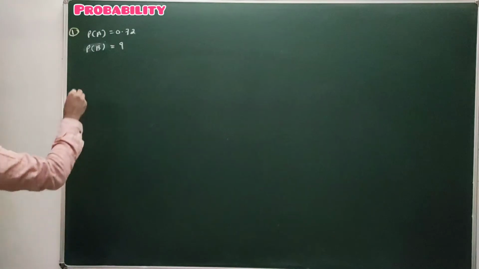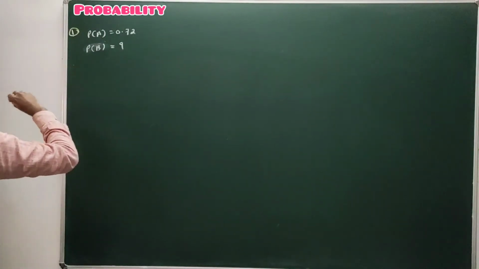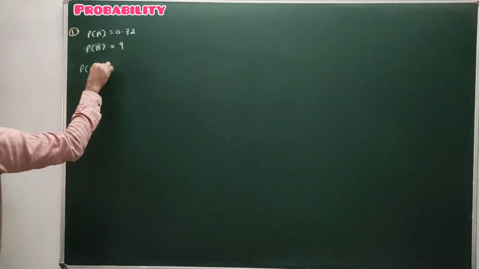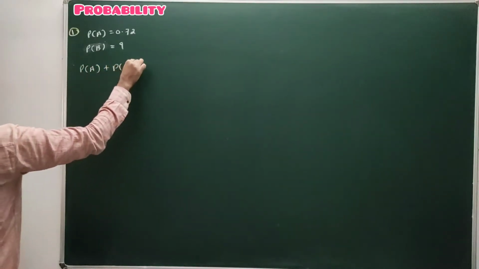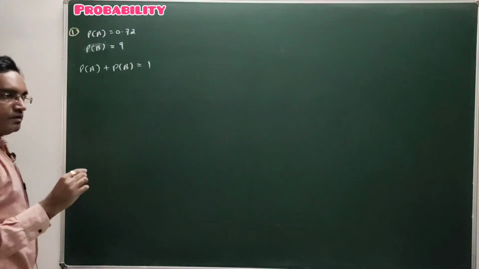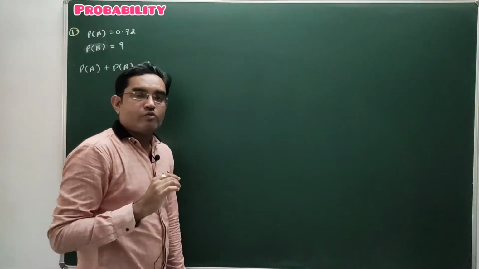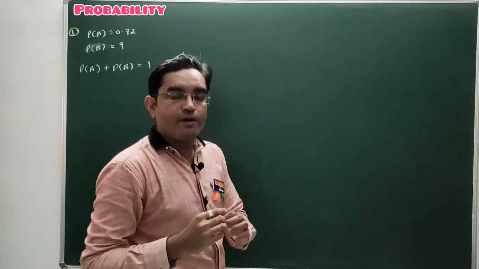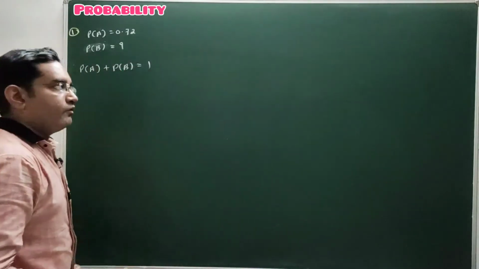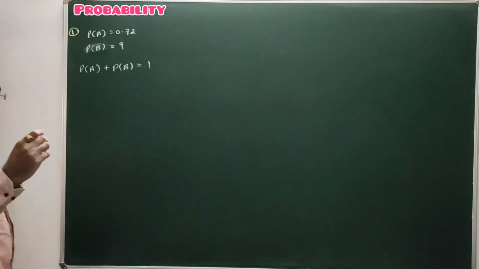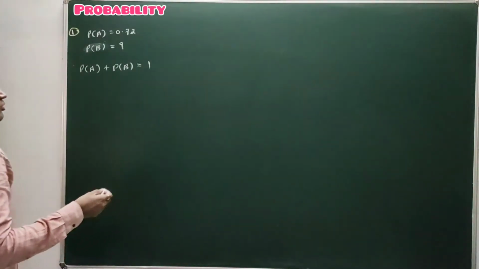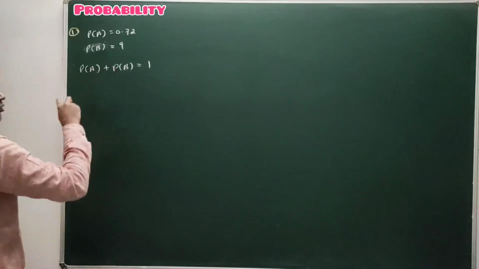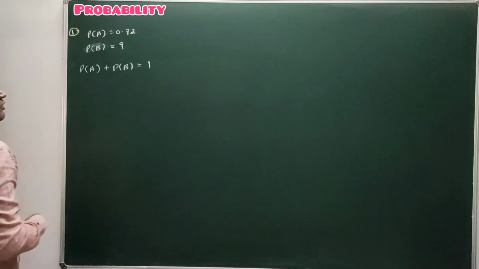So here A and B are only two outcomes of an event. So we can say that P of A plus P of B is equal to 1. The sum of probability of all the outcomes of an event is always equal to 1.